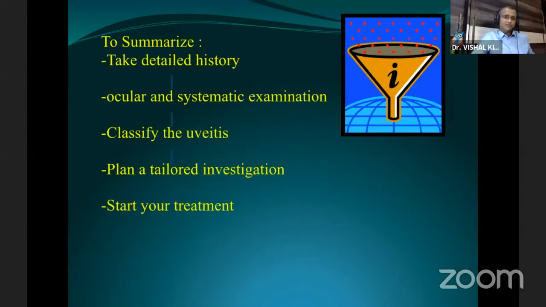To summarize, you have to take a detailed history, do ocular and systemic examination, and classify the uveitis. This is very important because it helps in your differential diagnosis and in tailor-making your investigations. Then you plan a tailored investigation and accordingly you start your treatment.